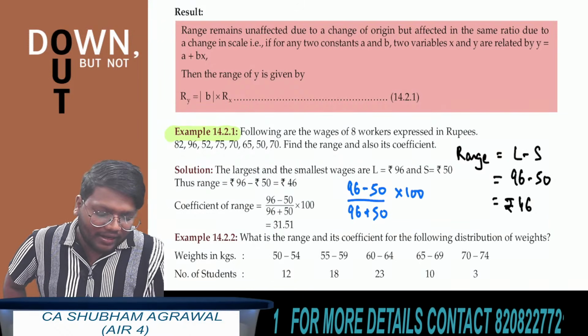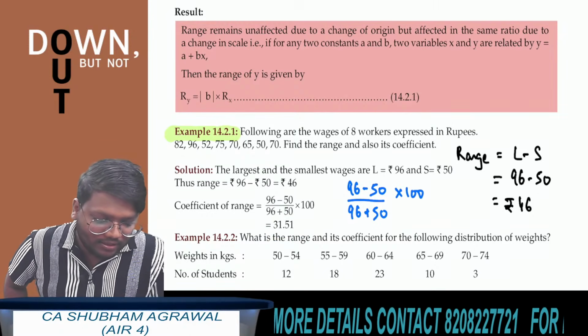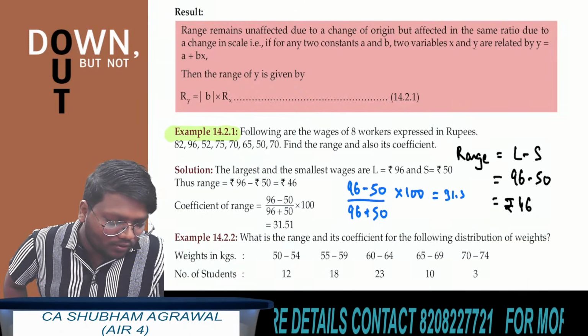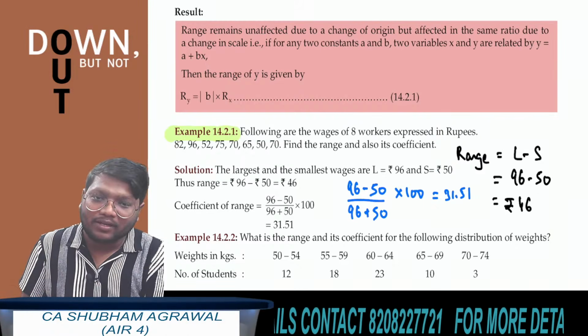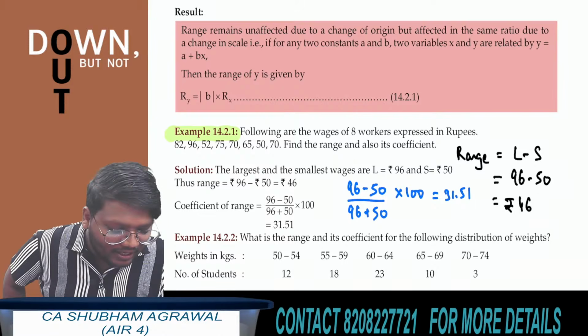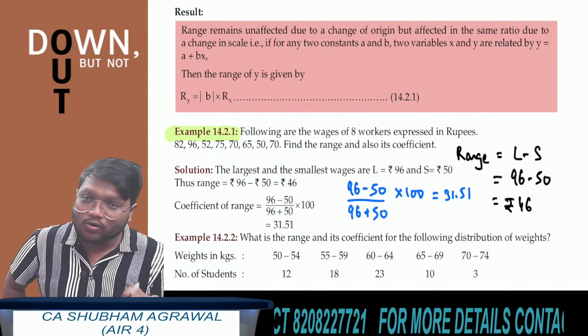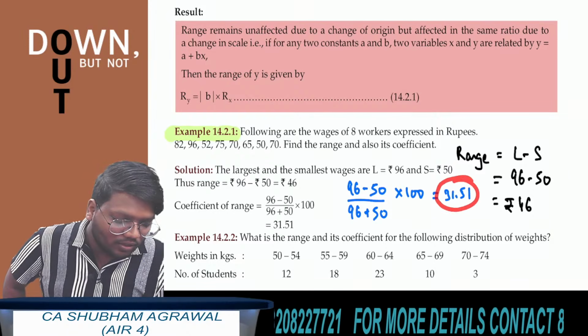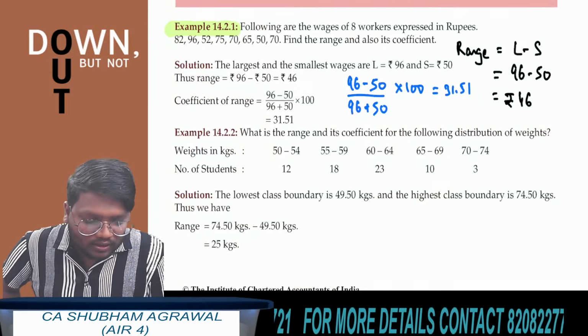Check whether all of you are getting the answer as 31.51 or not. I think all of you should get the same answer, 31.51. This is the coefficient of range. Don't write the answer as rupees 31.51. The final answer is just 31.51, because the coefficient of range has no units. There is no need to write rupee here. The answer is only 31.51. Clear? Solve this second example now.